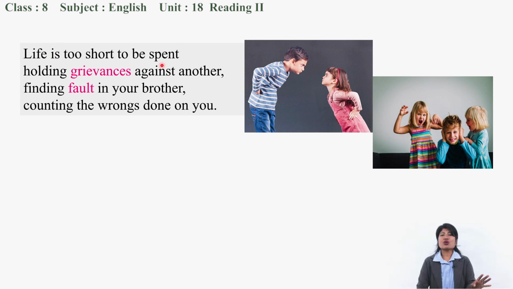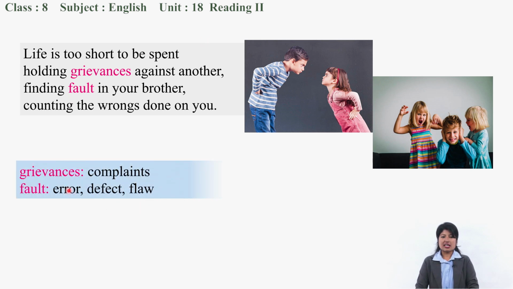Life is too short to be spent holding grievances against another, finding fault in your brother, counting the wrongs done on you. Here you can find two highlighted words, grievances and fault. What do they mean? You can search in the dictionary or look here.